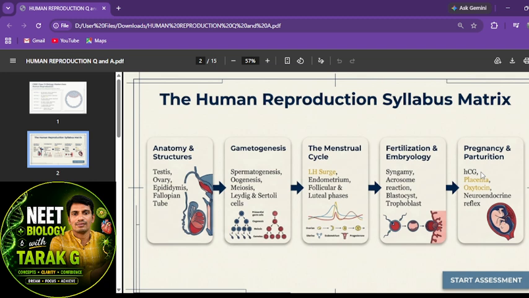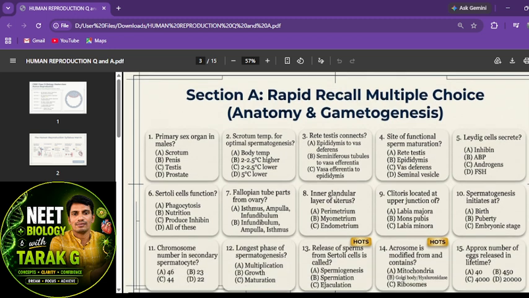The placenta and fully developed fetus induce a reflex, called the neuroendocrine mechanism, the fetal ejection reflex, later parturition, then lactation is also very essential. Now we'll start our session with the 10 MCQs.